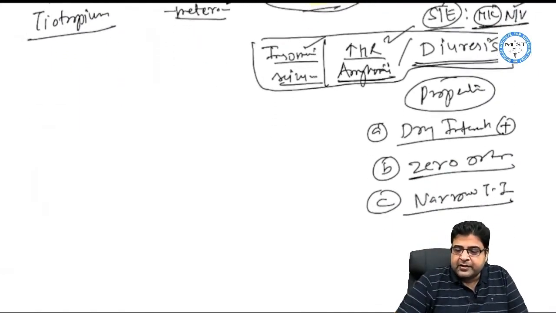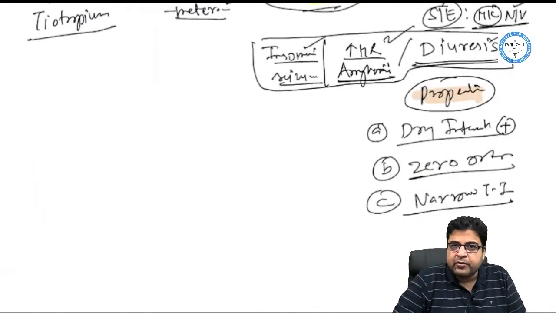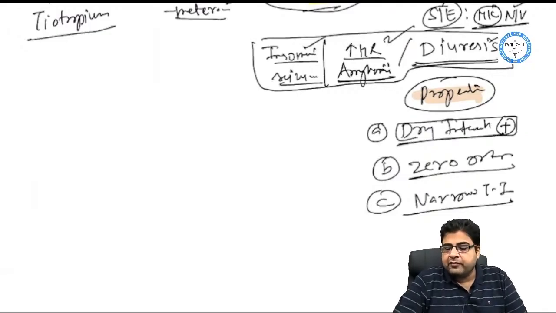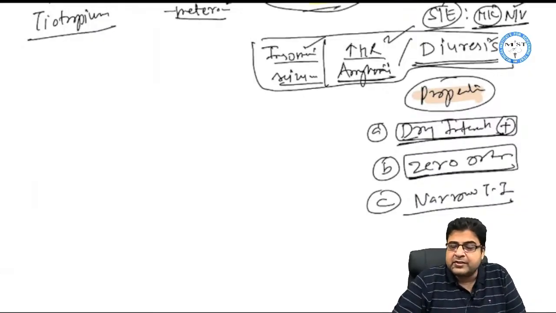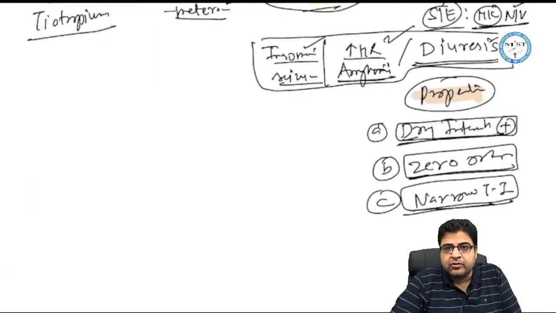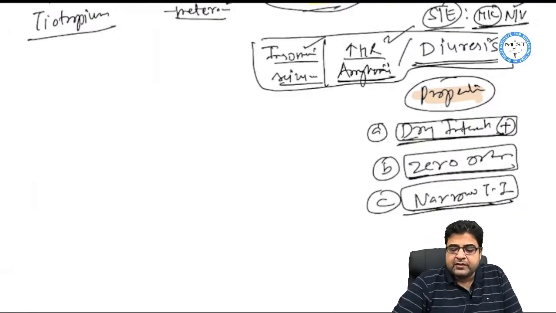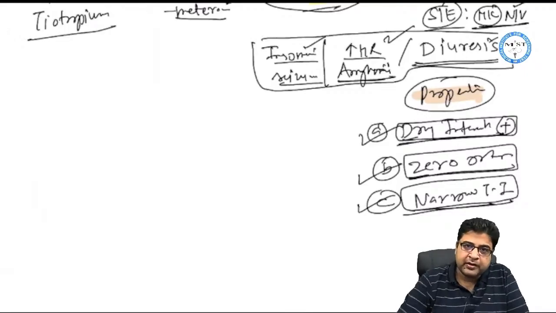Now theophylline is a drug which is losing its popularity these days. Why is theophylline getting outdated? Because this medicine has a lot of drug interactions. Second problem, this medicine follows zero order kinetics. Third problem, this medicine has a narrow therapeutic index. So the drug has a narrow therapeutic index, follows zero order kinetics, and interacts with a lot of other drugs. That's why this drug is getting outdated.